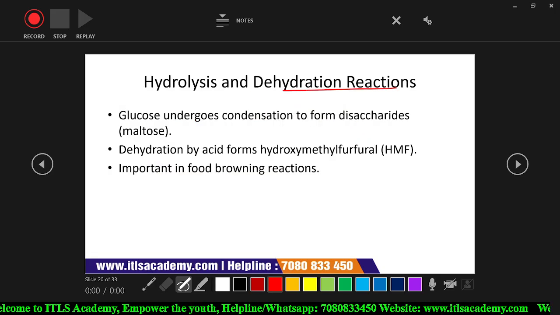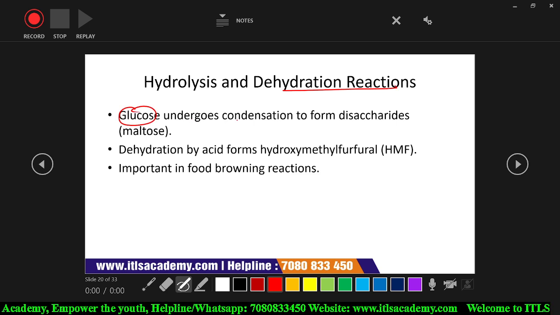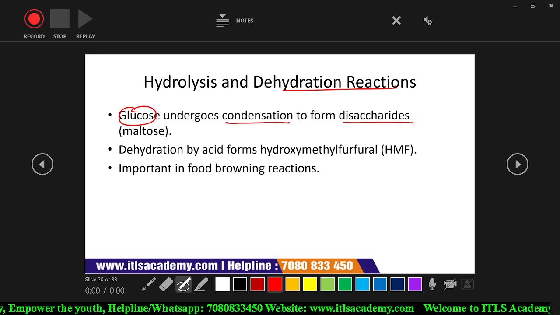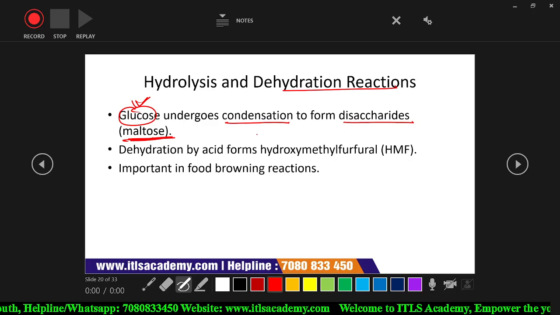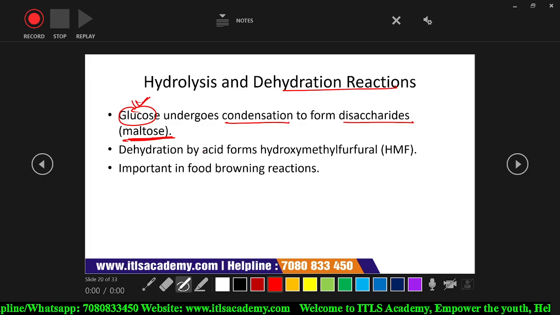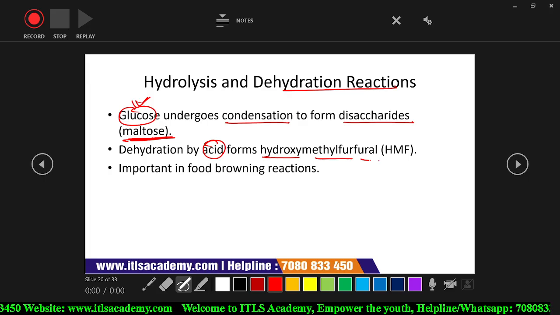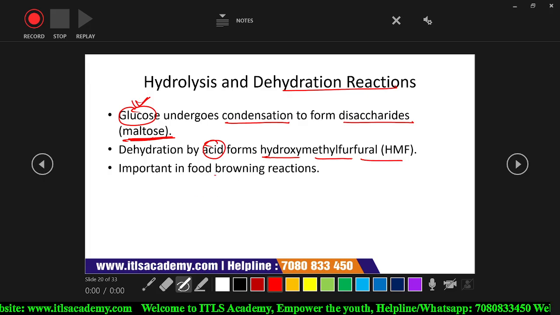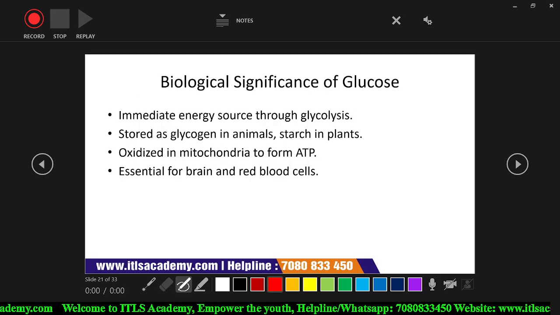Hydrolysis and dehydration reaction. When glucose is condensed, then a disaccharide is formed. That is your maltose. Maltose is made up of glucose. And when dehydration occurs by acid, then hydroxymethyl furfural is formed. This reaction is very important for the browning reaction.